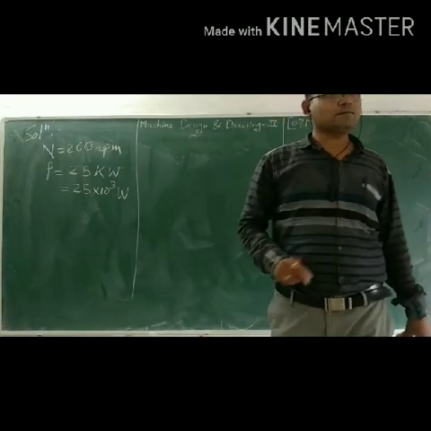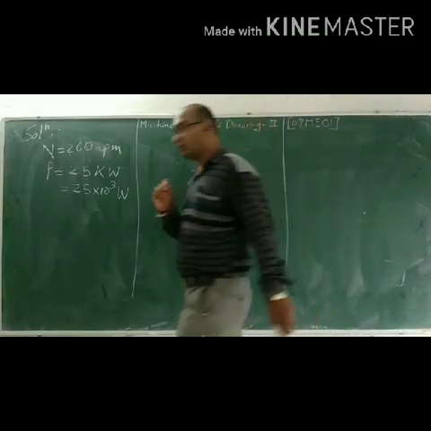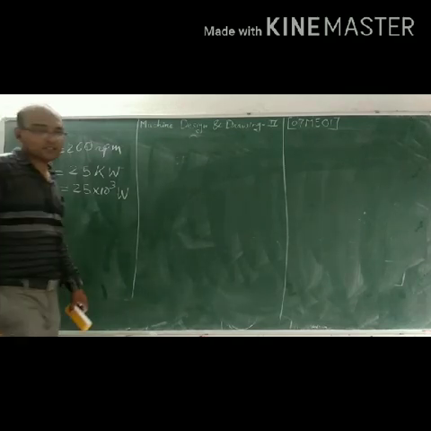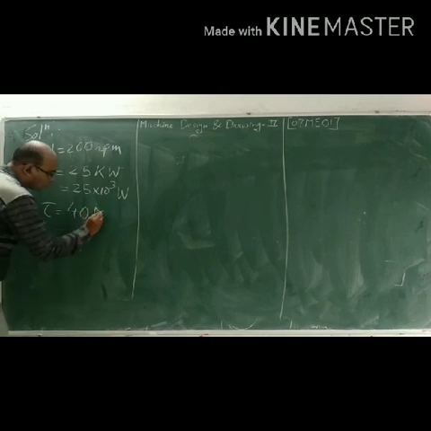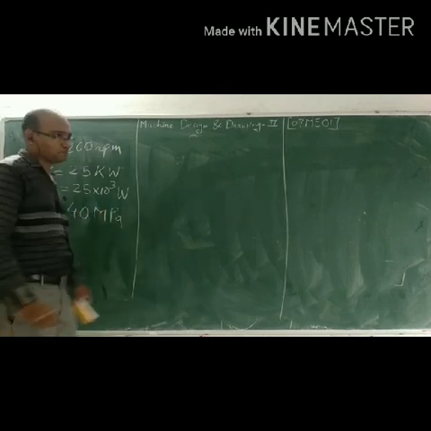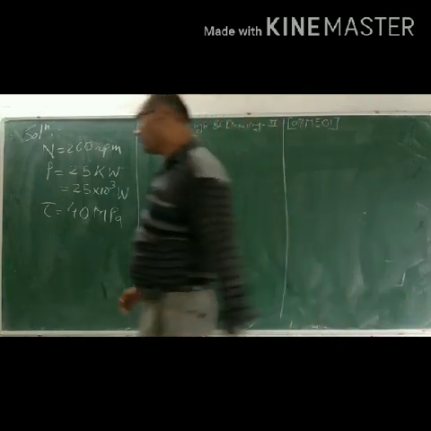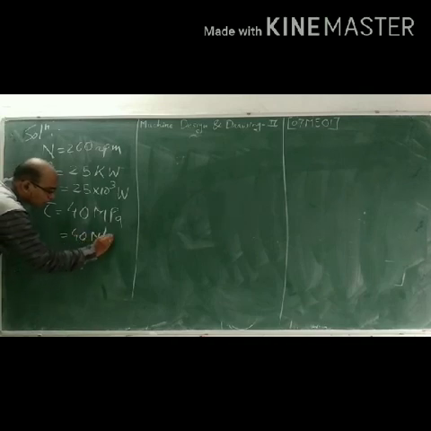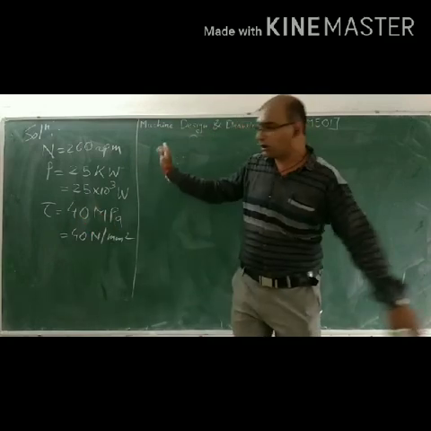In that problem, you can use mild steel, so we are given tau, the shear stress, which is 40 megapascal. 40 megapascal means 40 Newton per mm square. That's clear. It's all given.